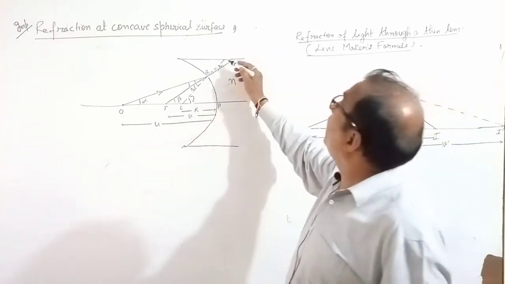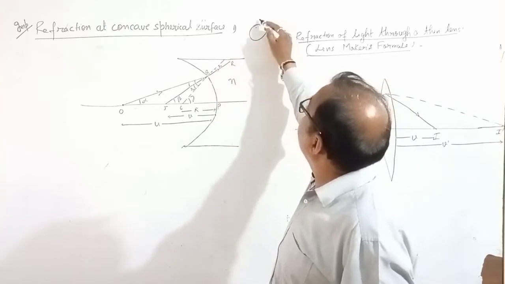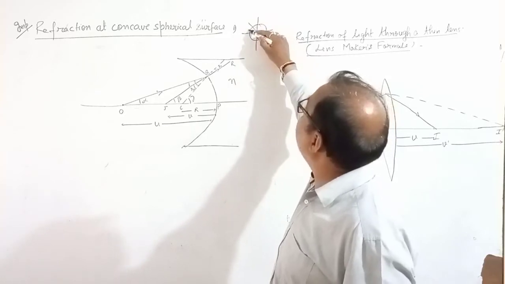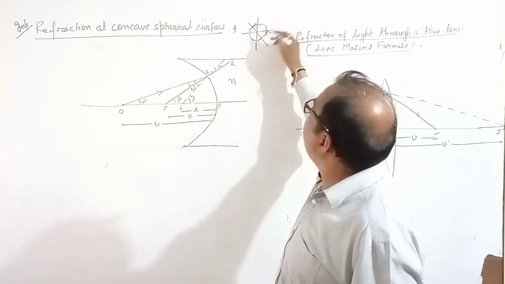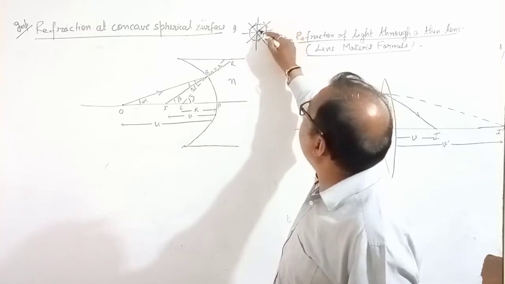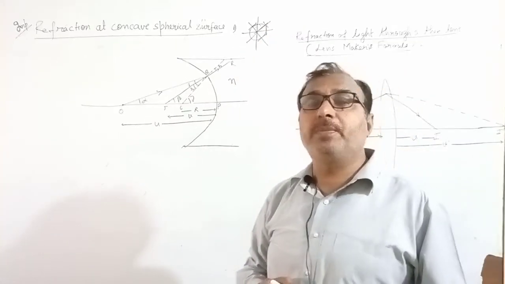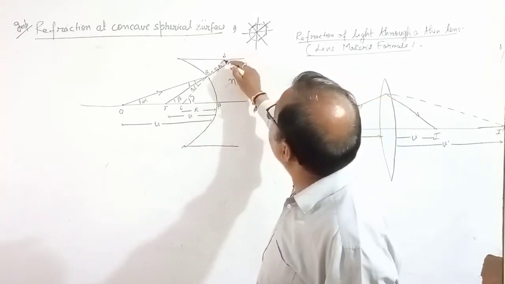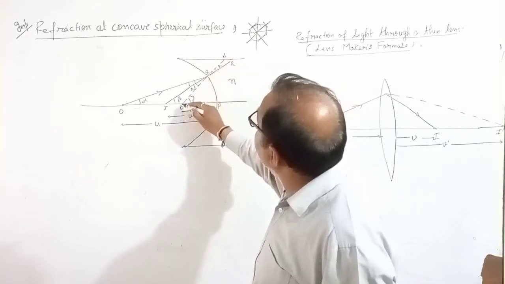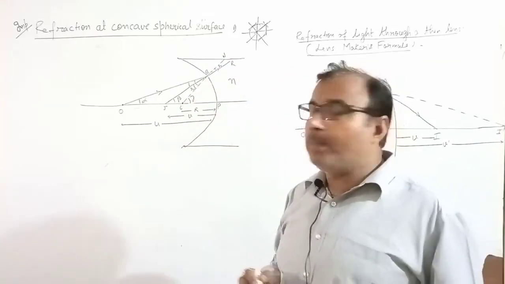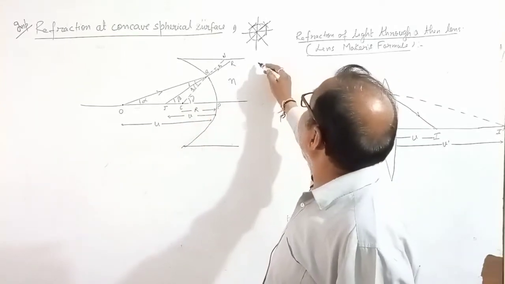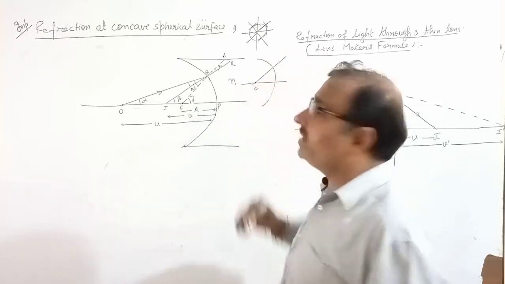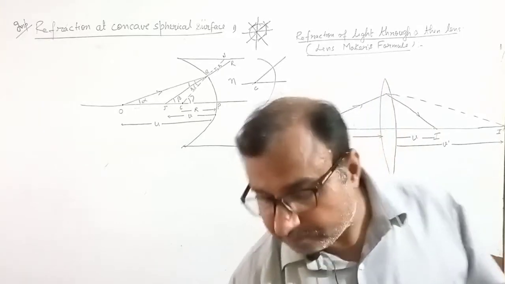What is normal? In any circle, any line you put that passes through the center is perpendicular to the surface. So any perpendicular you put, suppose this is the normal M, it will pass through the center of curvature. Again I am repeating, this is a concave surface, you put a normal like this, so it will pass through the center.